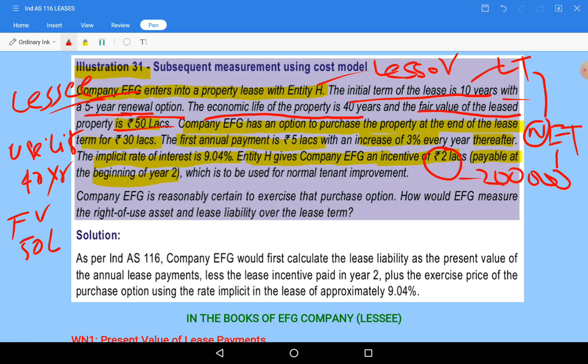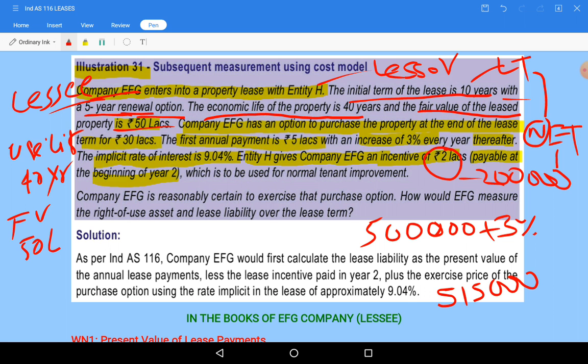Actually, what we need to take: first year, 5 lakhs. 5 lakhs plus 3%, it will become 5 lakh 15,000.